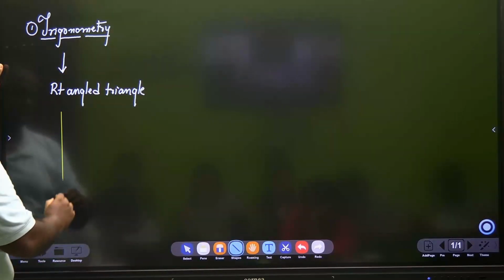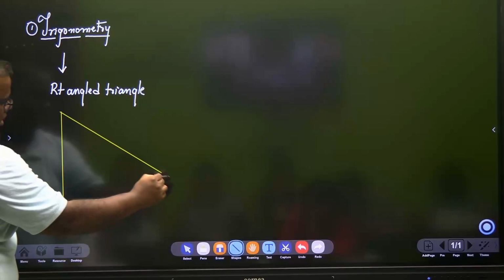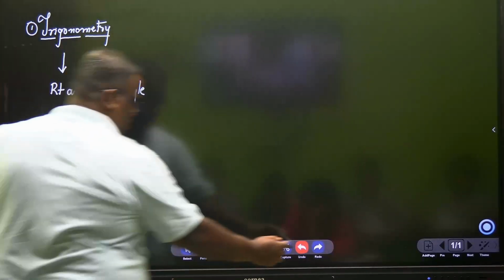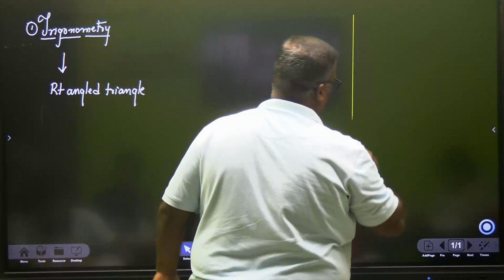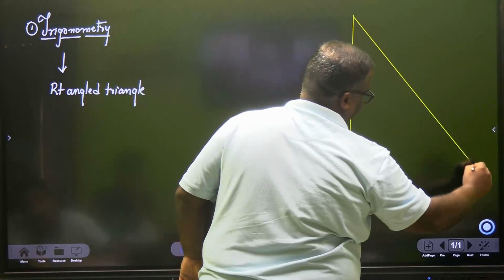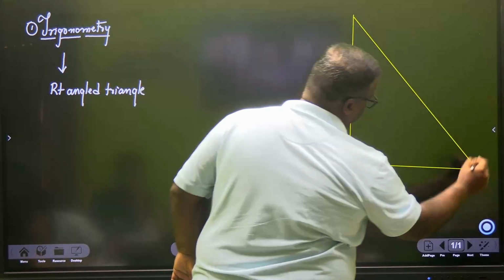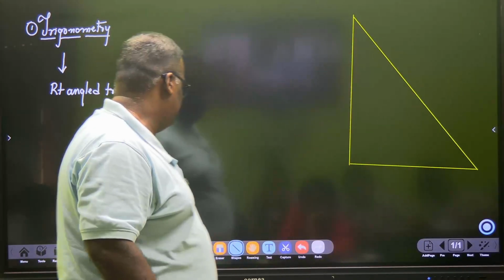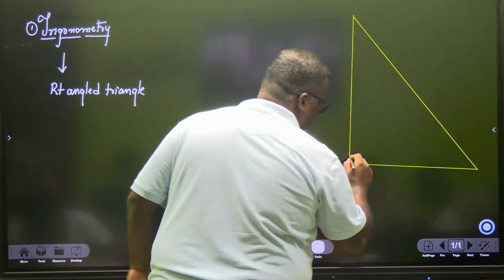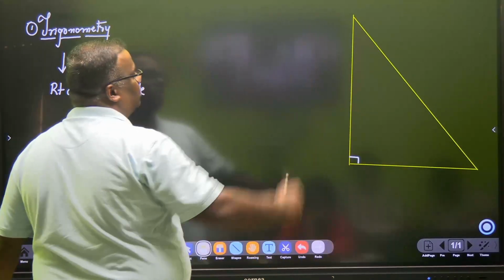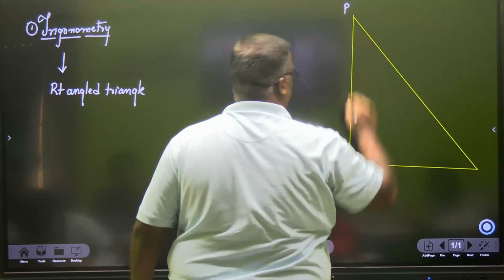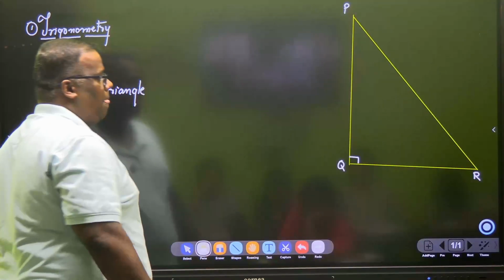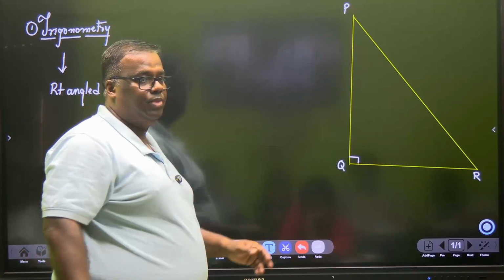So let's see. I don't know if I use the board here, does it make it easier to see, or if I use it here? Okay, let me use it here. It is not necessary that you draw it in this way. You can draw it in any manner, any orientation. Just make sure it's a right angle triangle, and you have a right angle. Let's name this triangle PQR. You can name it ABC, XYZ, whatever you want. All right. Now, a few names.